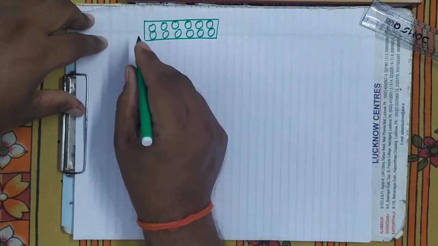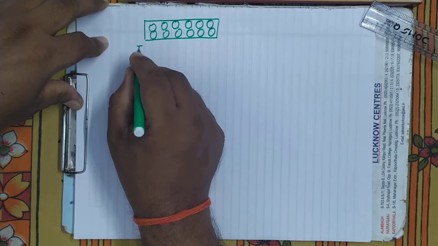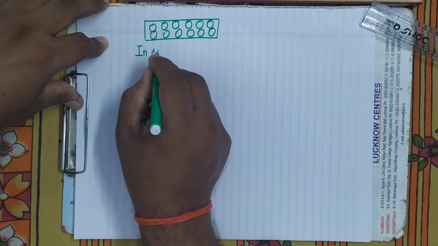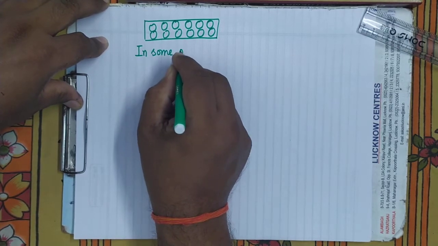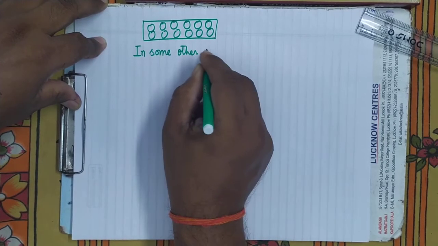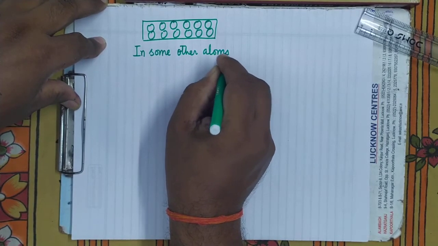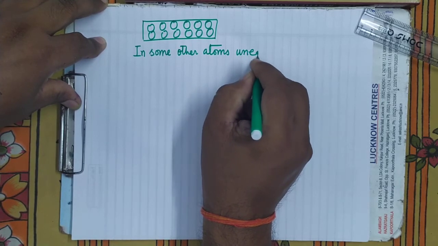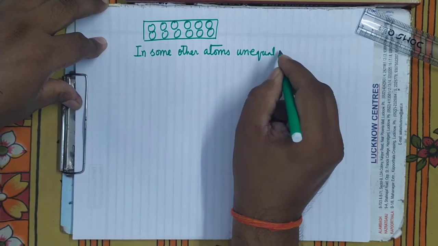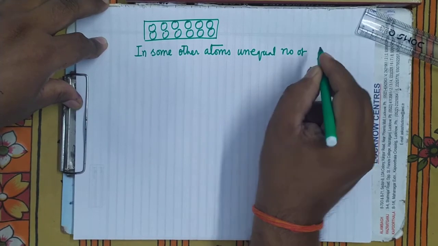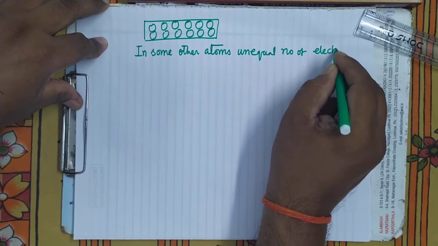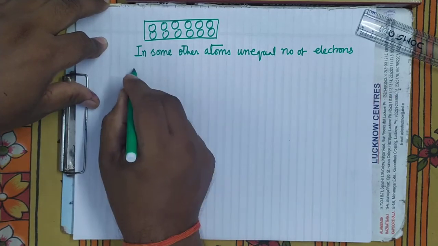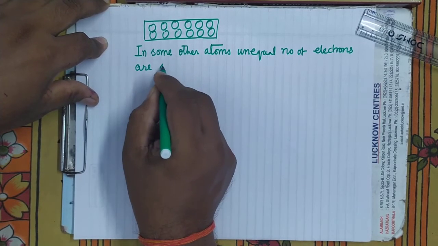But there are some atoms in which unequal number of electrons are spinning in both directions.